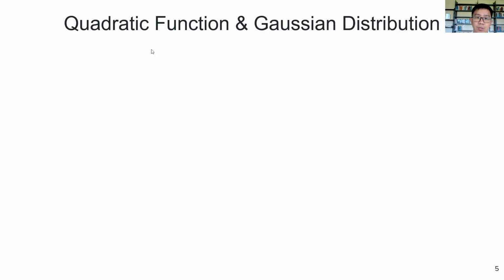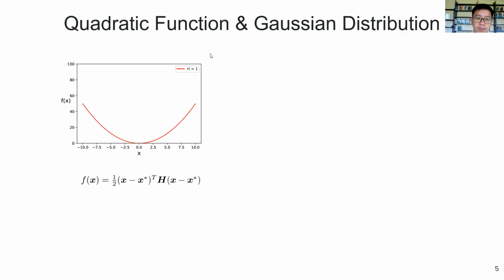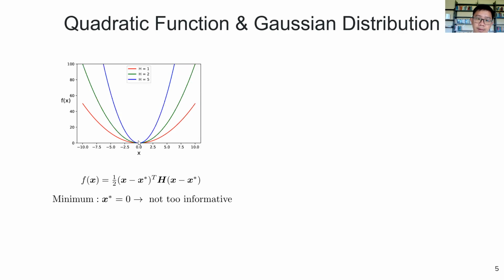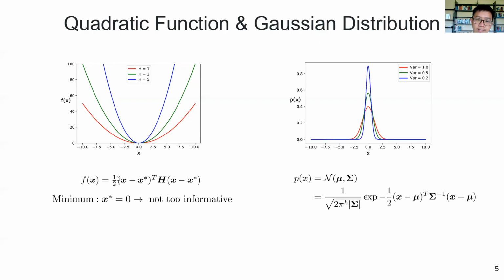Now let's look at the connection between quadratic function and Gaussian distribution. Here we have a quadratic function that has the minimum at x equal to 0. But this solution is not too informative for us because it doesn't tell us any other information about the underlying cost function. For example, we can have other cost functions that are quadratic and with the same solution at x equal to 0, but with different curvature. So instead of viewing x as a variable of a cost function, we can view x as a random variable that belongs to a Gaussian distribution here.